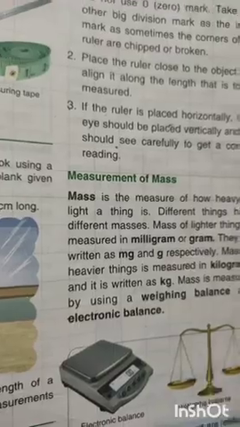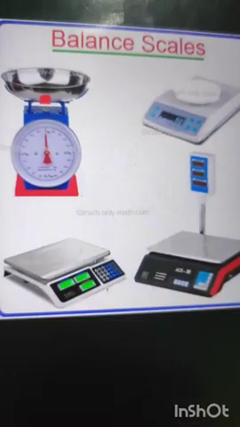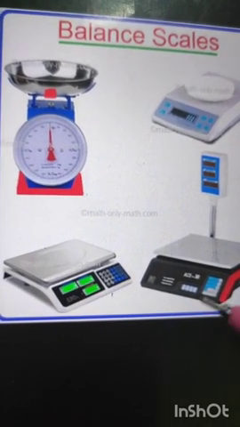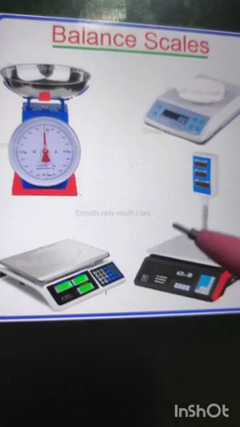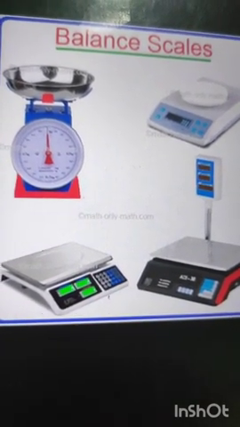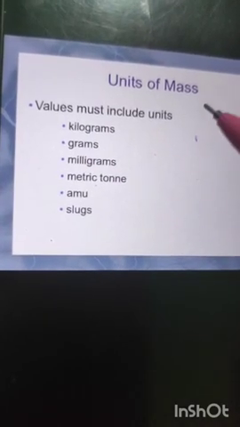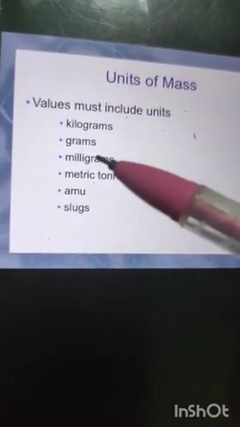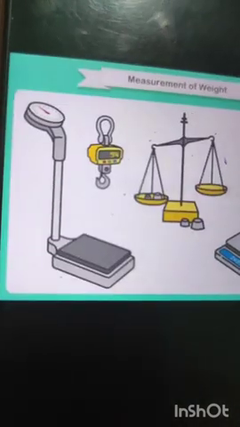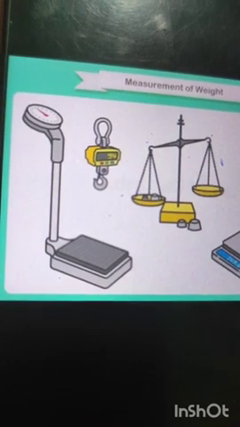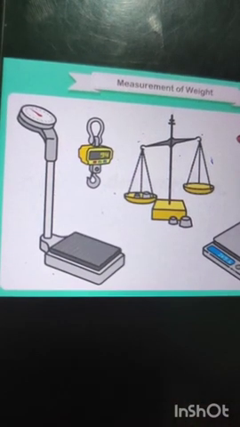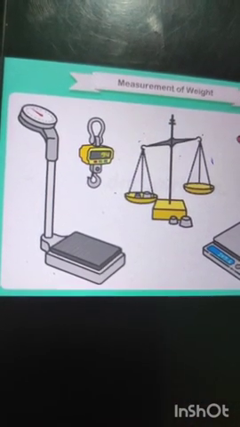Now, measurement of mass. Mass is the measure of how heavy or light a thing is. Different things have different masses, and the mass of a lighter thing is measured in milligram or gram. So mass is measured in milligram, gram and kilogram.